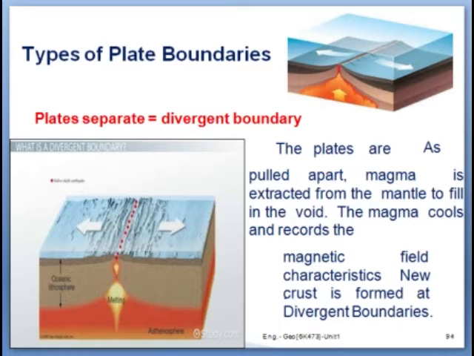Divergent boundaries are the places or narrow zones where two adjoining plates are in the process of pulling away from each other. It is seen in the case of the North American plate and the Eurasian plate.